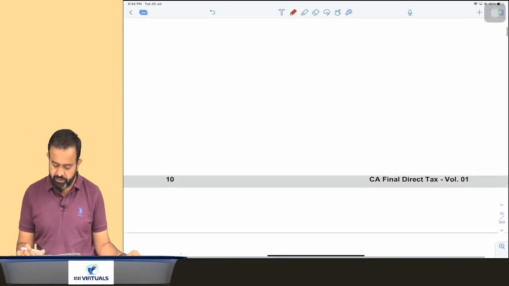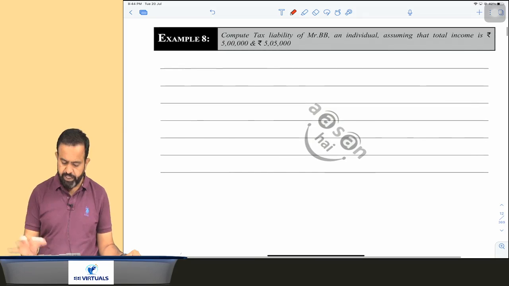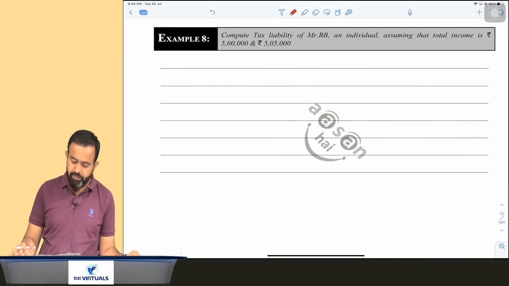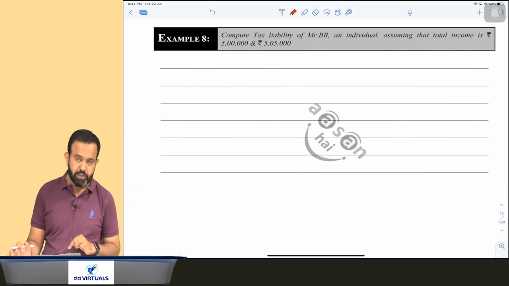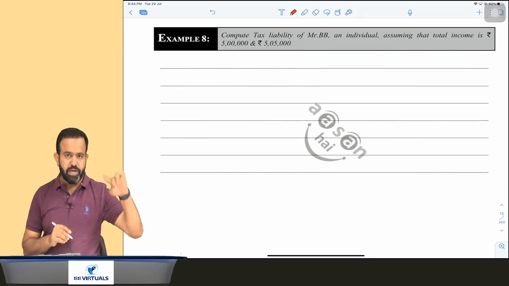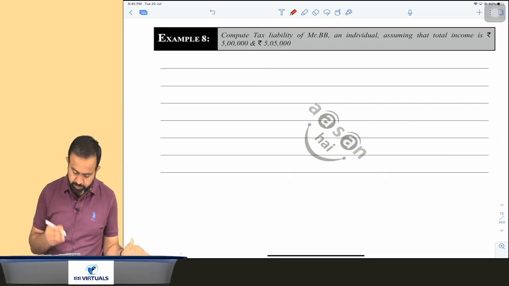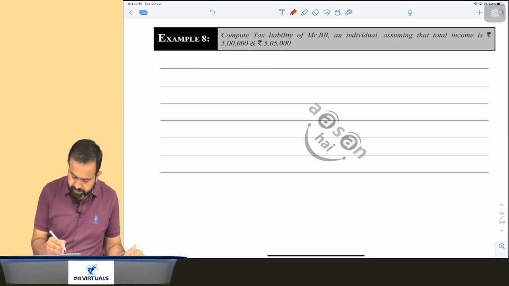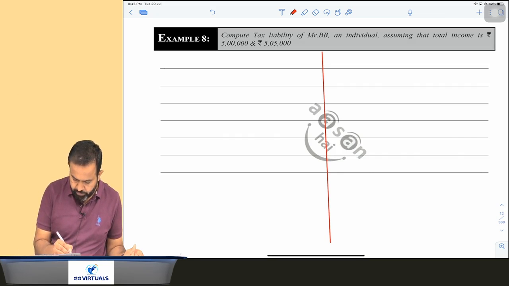After that there is example number 8 also. In example number 8, compute the tax liability of Mr. BB, an individual, assuming that total income is 5 lakh and 5 lakh 5,000. So if total income is 5 lakh, then what will be the tax liability, and if 5 lakh 5,000, then what will be the tax liability? First we are calculating the tax on 5 lakh.